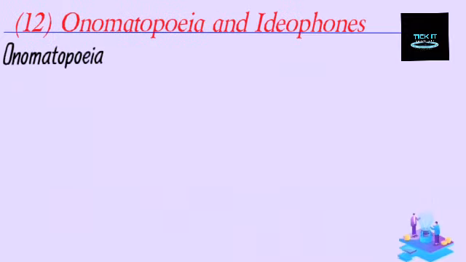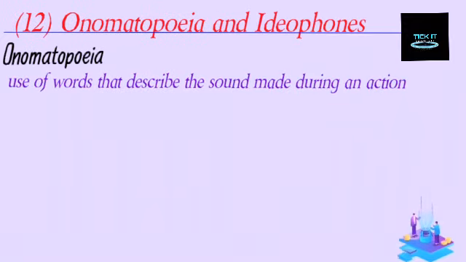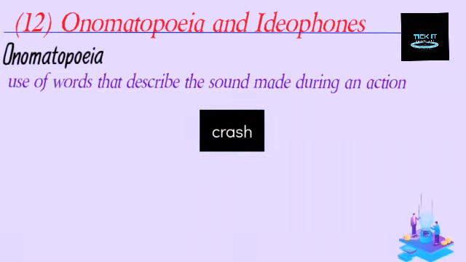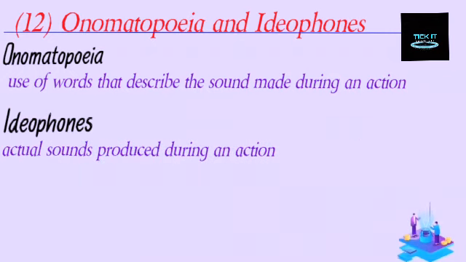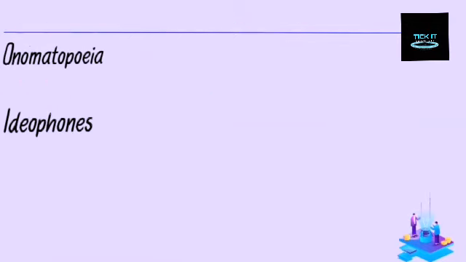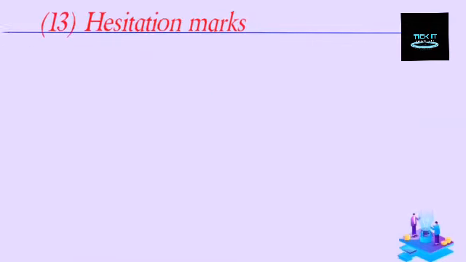Then we have onomatopoeia. This is use of words that describe the sound made during an action, such as crash, bang, roar. Idioms, these are the actual sounds produced during an action. Like we could say the matatu hoots, beep, beep, beep. That is an idiom.